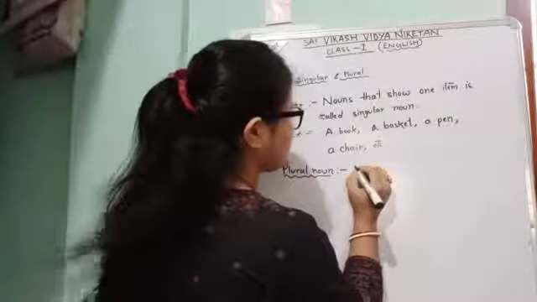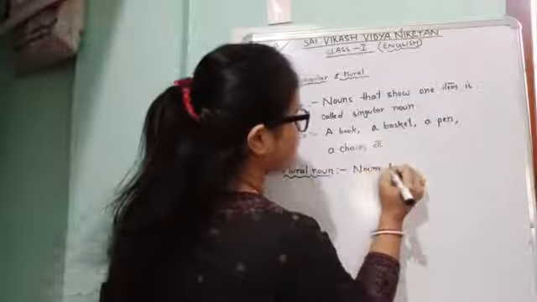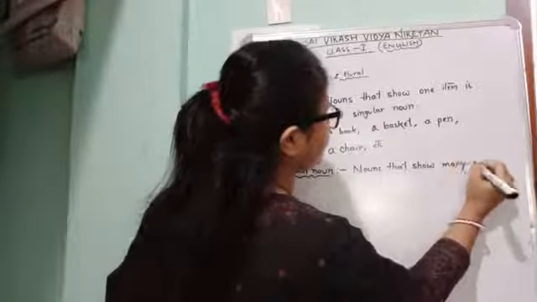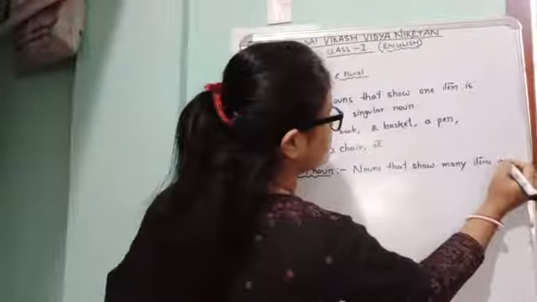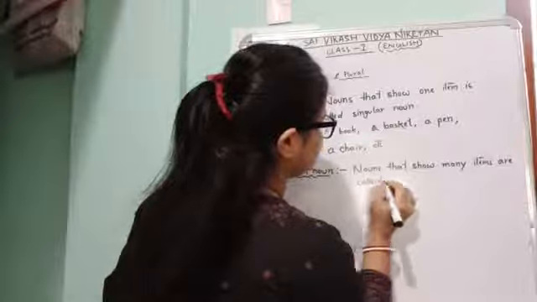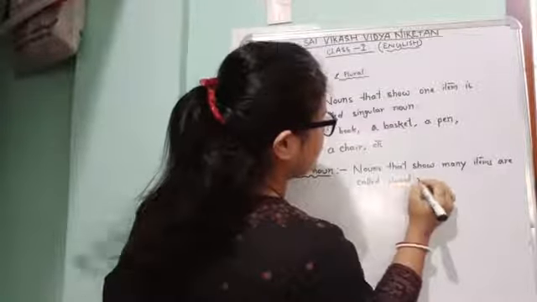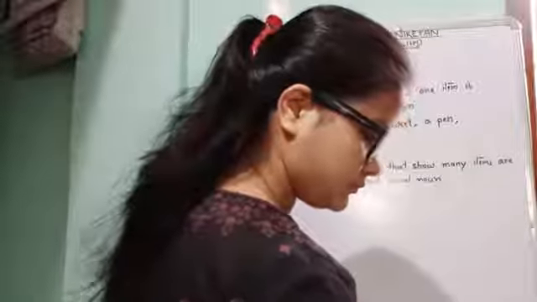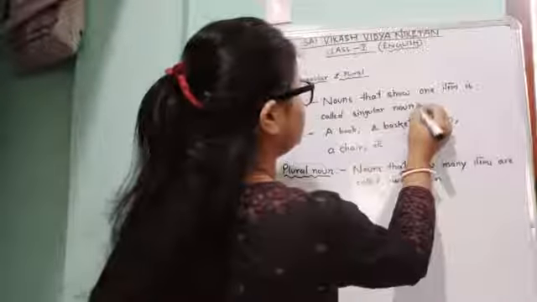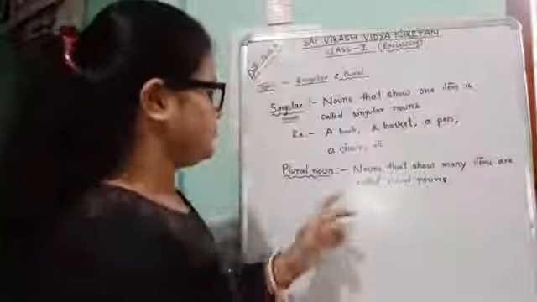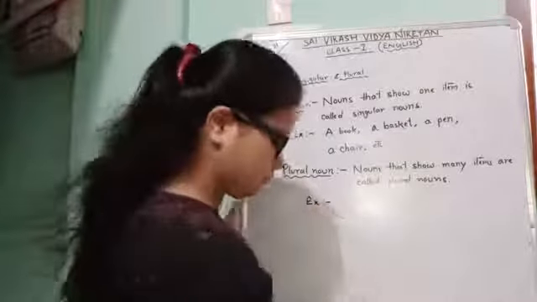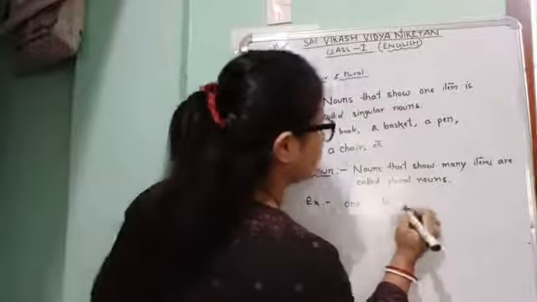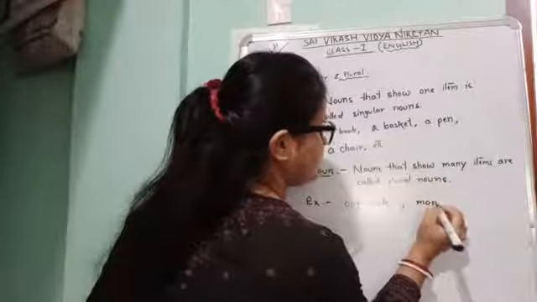Okay, what about plural nouns? Nouns that show many items are called plural nouns. Example, one book, many books.